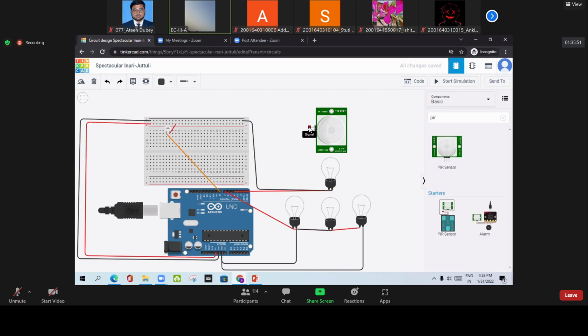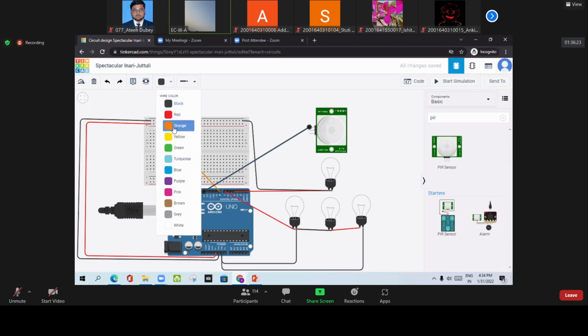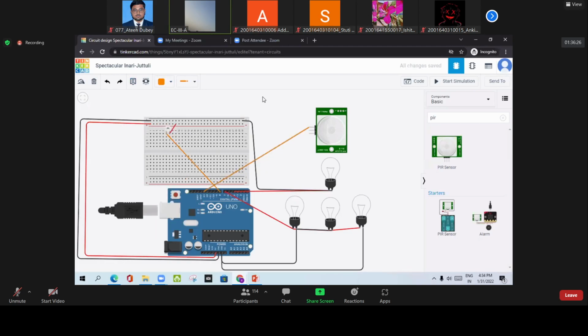This is the signal, through which the signal will be received by the microcontroller. Now I am going to connect this to pin number 13, because pin number 13 is also a digital pin. So I will directly connect it to pin number 13. Because this is a signal, I will change the color to orange, just to understand. Okay, this is the signal.